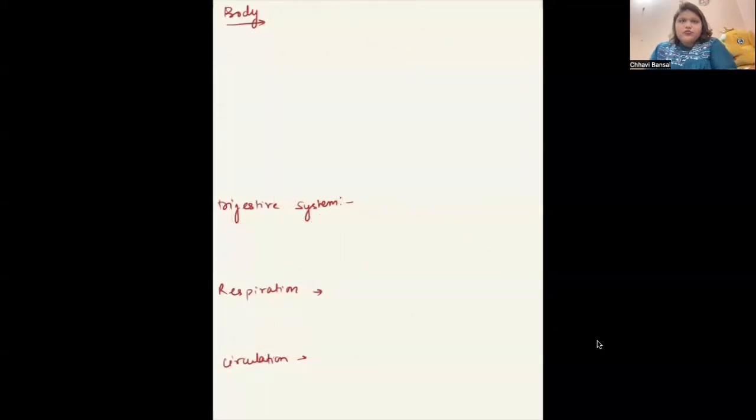Any doubt? So we were talking about the body of the organism. Okay. So in case of Porifera, their body is somewhat like this.